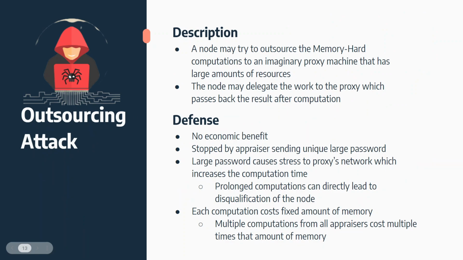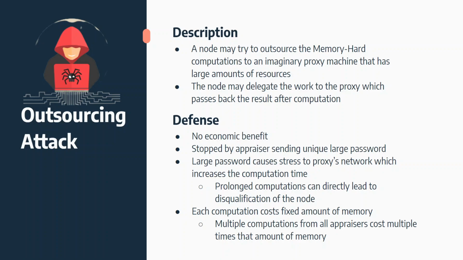And finally, the outsourcing attack. It is where a dishonest node may attempt to outsource memory hard computations to an imaginary proxy machine. Essentially, this is just getting the solutions to your problems from an outside source. So this node may delegate the work to a proxy which passes back the result after computation. Then the node may reply to appraisers with the satisfactory results coming from the proxy.